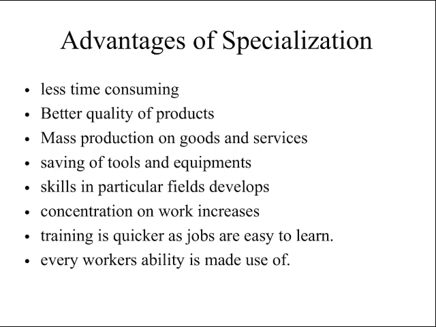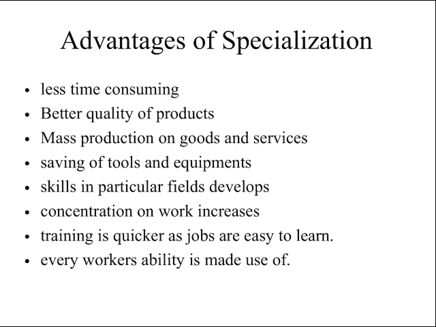When you look at the advantages of specialization, it's less time consuming. That's the first point. The second one, it has better quality of products. Why? Because your concentration is on this one particular product, right? Then the other one is mass production of goods and services, and saving of tools and equipment, because you are dealing with one particular product and you know the particular raw materials or tools that you're supposed to use for that product that you make, right?